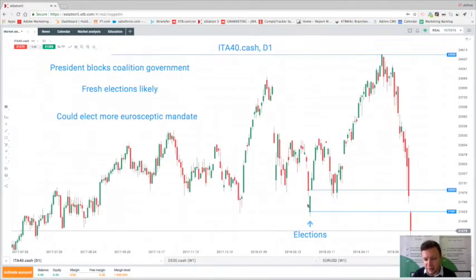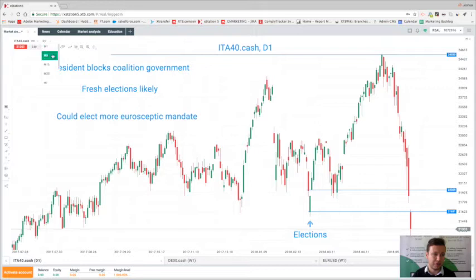So if you see here, going back to March when these elections took place, they were obviously inconclusive in terms of their outcome, with no clear majority. We had a sharp gap lower of around 2%, fell down to 21,631, but the market then actually found some buyers stepping in and we recovered quite strongly. Price moved back higher, and for a lot of April it looked like this coalition would form, which would actually be fairly Euro positive. In recent weeks since then, however, we've had this big sell-off, and now there are political tensions which have really driven the market even lower once more, and it's looking like we could fall far lower.